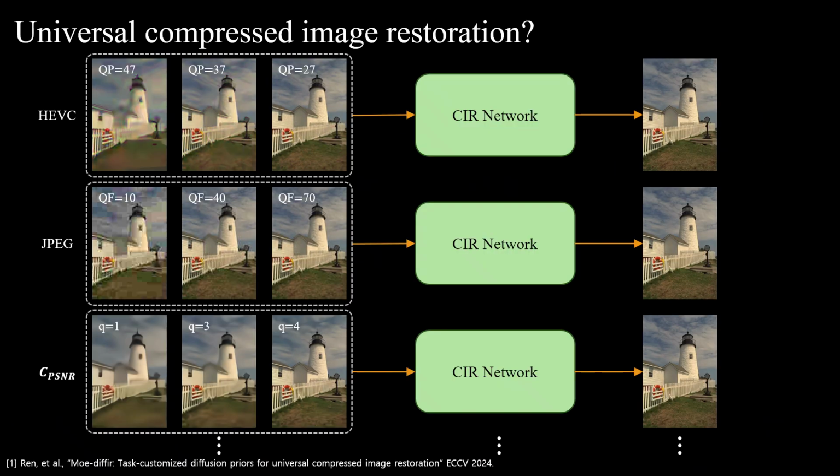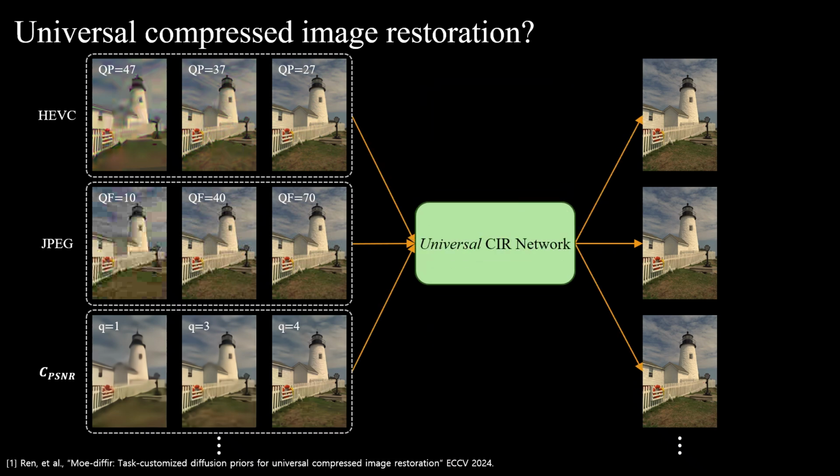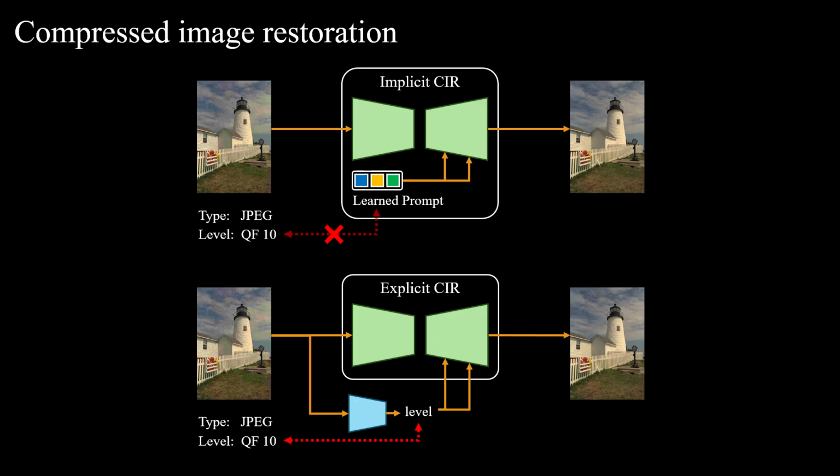Conventional compressed image restoration, so-called CIR, typically targets a single codec type. In contrast, universal CIR aims to handle images degraded by diverse compression methods simultaneously. The challenge in universal CIR is condition handling.